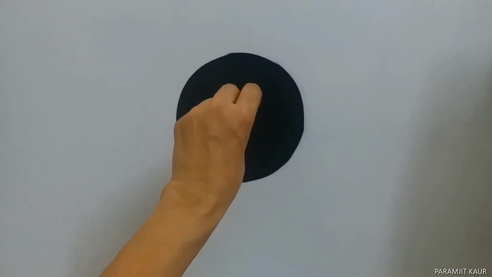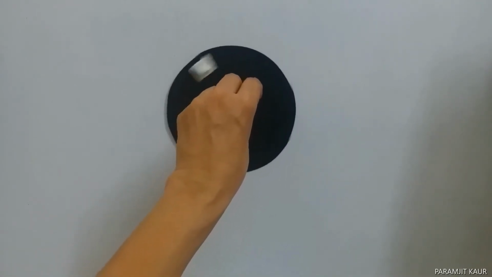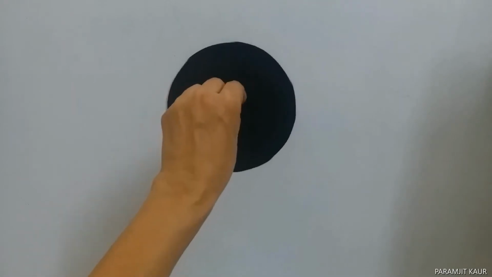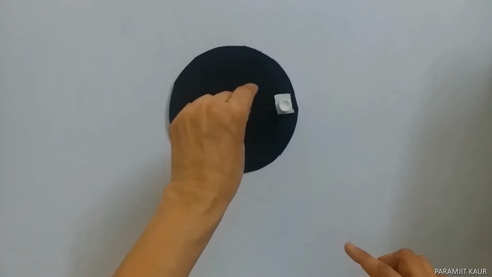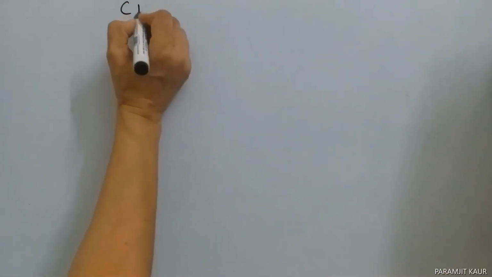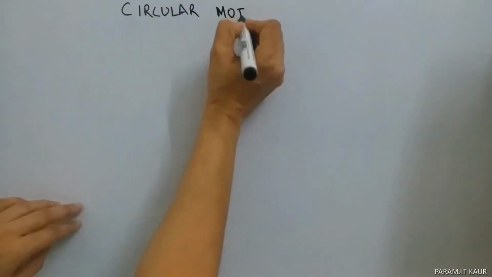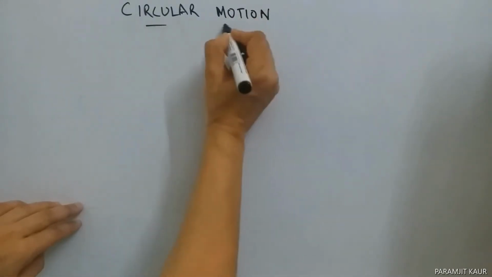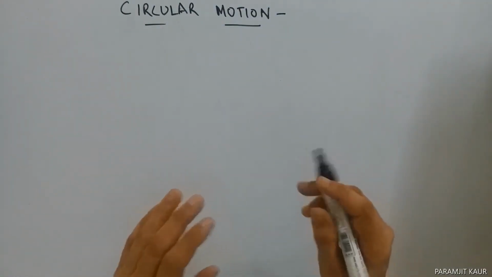Yes, you guessed it right. It is a circular motion, right? So when is the body said to be in circular motion? It is when the body is moving in a circular path. So we have a term here, circular motion. A body is said to be in circular motion when it is moving in a circular path.